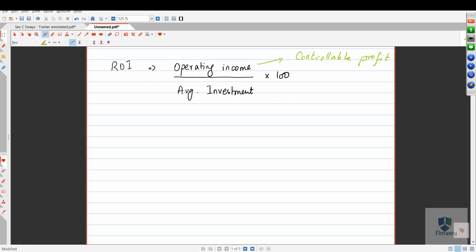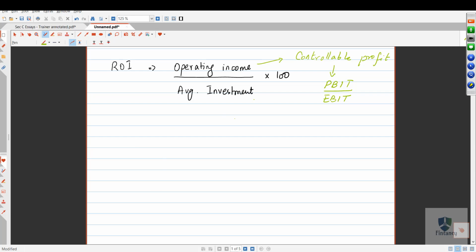When I say controllable profit, it normally means profit before interest and tax. Either you call it PBIT or EBIT, no issues. Earnings before interest and tax, you know very well. So this is the first logic: we use operating income because that is controllable profit which is under the control of the manager, and we can use this figure to evaluate them.